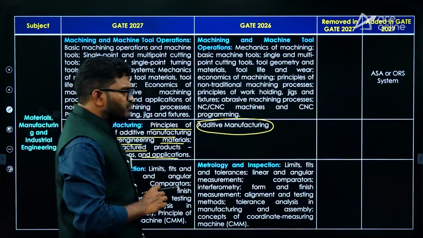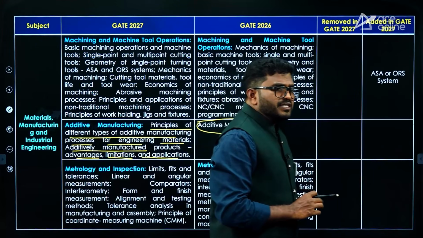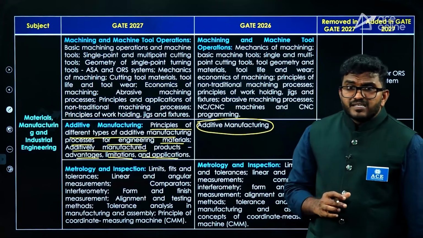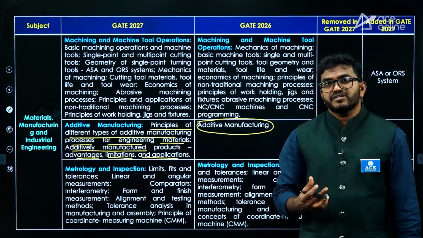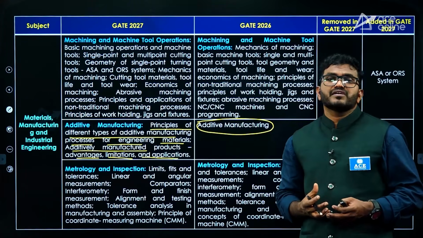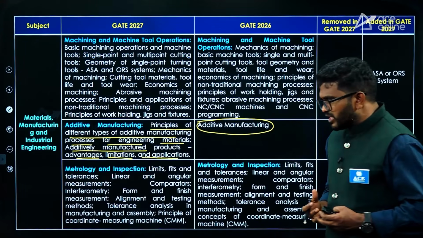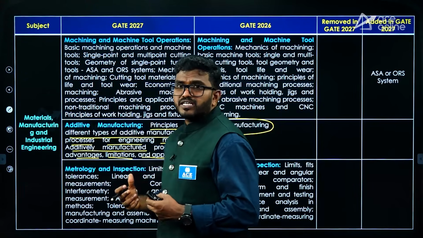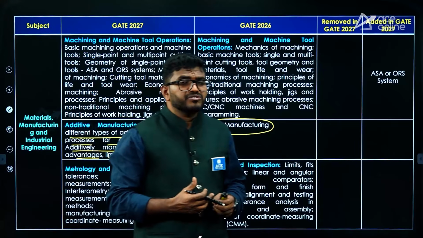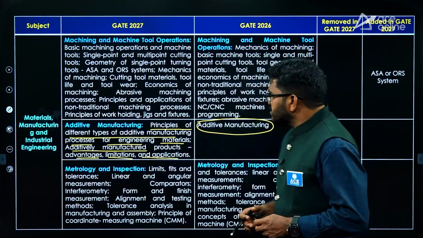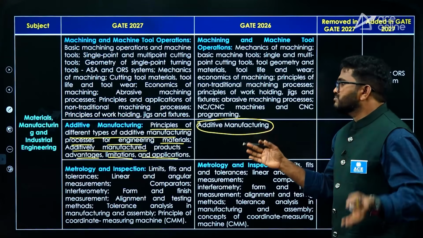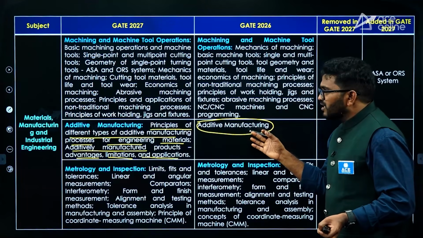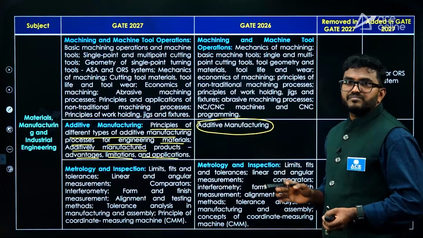applications. So from this, what I am saying, the GATE syllabus is slightly moving towards the industry and research, because nowadays advanced manufacturing is going on in the world, additive manufacturing. So they gave more weightage to additive manufacturing. Previously they just gave a word additive manufacturing. It was recently, I think 2-3 years back, they gave this new syllabus, and they elaborated that one.